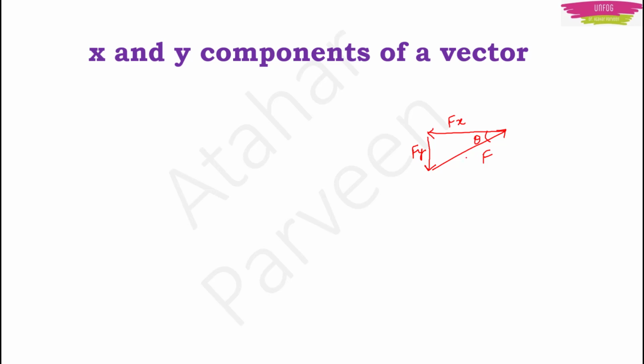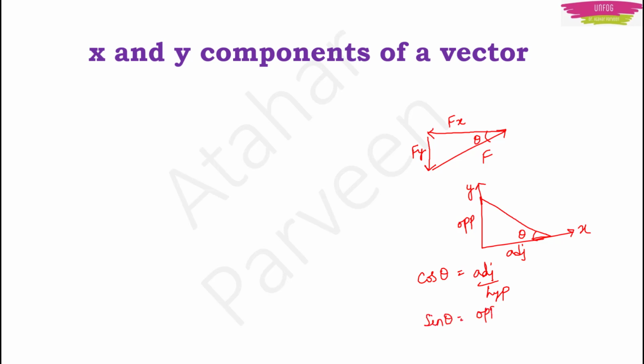Now in trigonometry, we saw that if we have a right angled triangle and there is an angle theta, this will be your adjacent side which is along your x direction, and this will be the opposite side of theta which will be in the y direction. So if you find cos theta, it will be equal to adjacent side by hypotenuse, and if you want to find sin theta, this will be equal to opposite side of the theta upon hypotenuse.